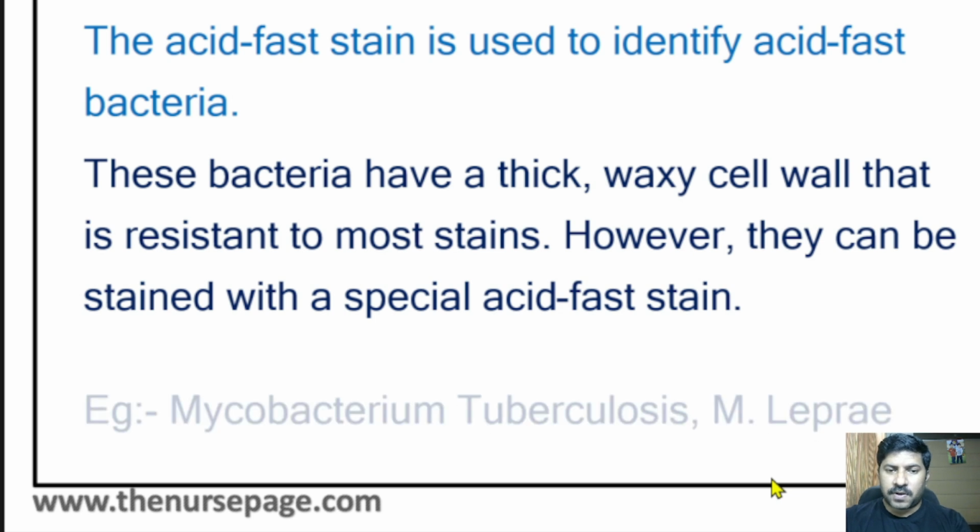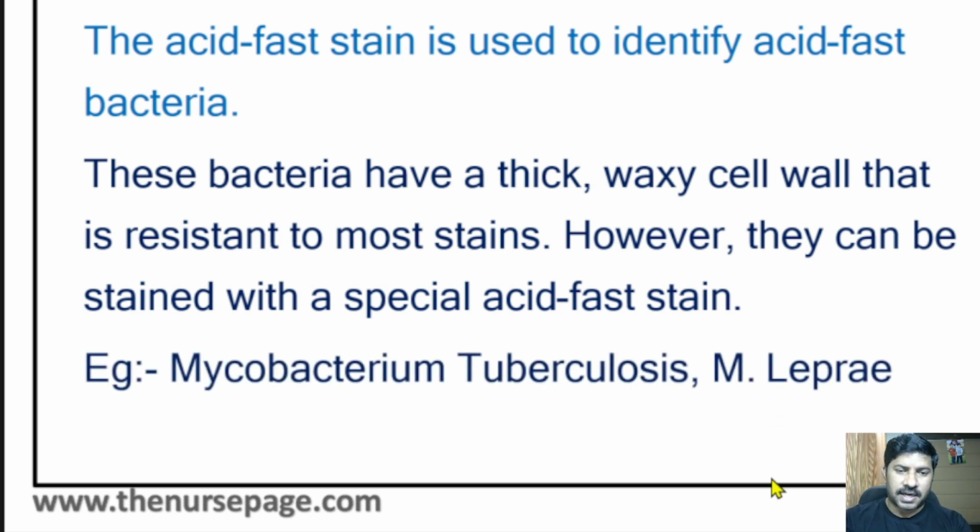The most common types of acid-fast bacteria are Mycobacterium tuberculosis and Mycobacterium leprae. One is TB causing, one is leprosy causing bacteria. So it is easy to remember these acid-fast bacteria: Mycobacterium tuberculosis and Mycobacterium leprae.